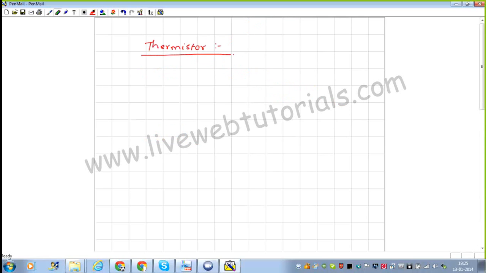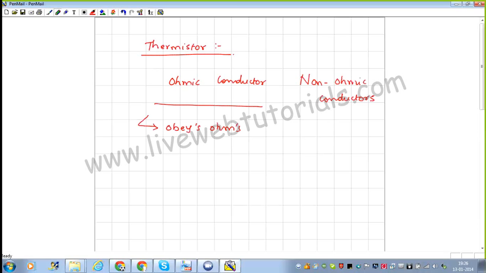Okay, we have seen there are two types of conductors. One is ohmic conductors and the other ones are non-ohmic conductors. An ohmic conductor is a conductor which obeys Ohm's law. We did this last class, right? And a non-ohmic conductor is the one which does not obey Ohm's law. A transistor is a device which is going to come into the class of non-ohmic conductors.